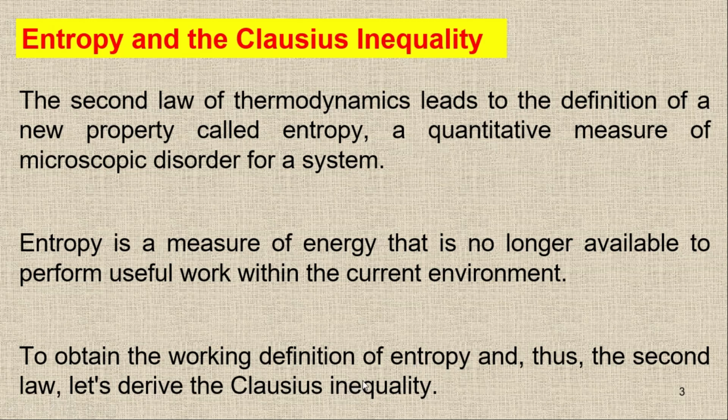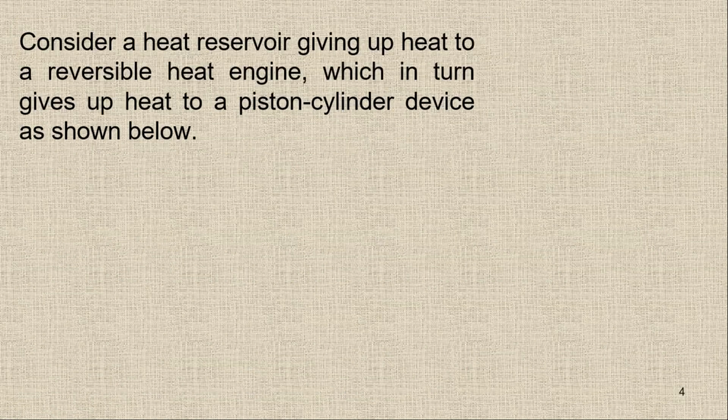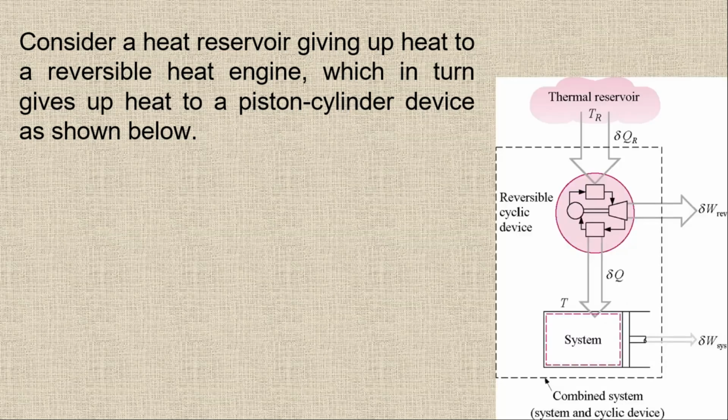Let's suppose we have a system in which we have a reversible cyclic device like this one, and we have a piston cylinder device. Now this combined system, you can see the dotted line here. This is basically the boundary of the combined system. So we have a system here and a cyclic device here.